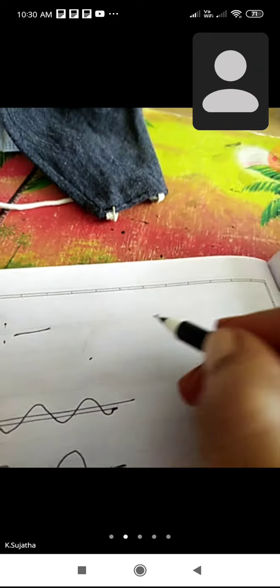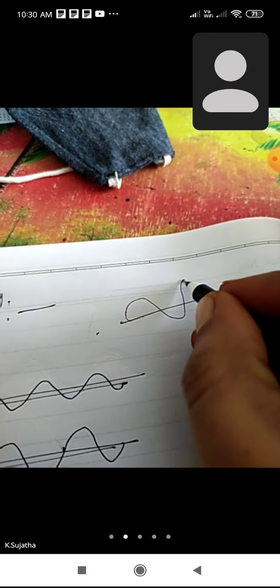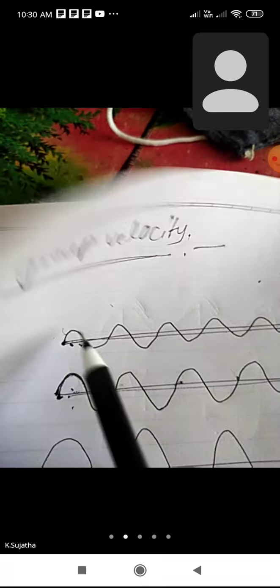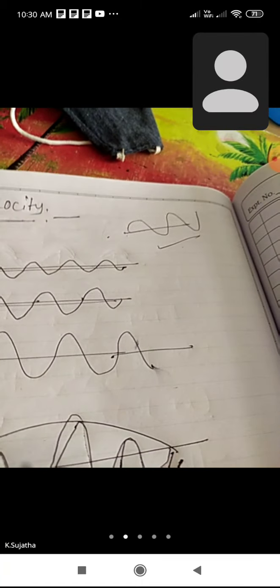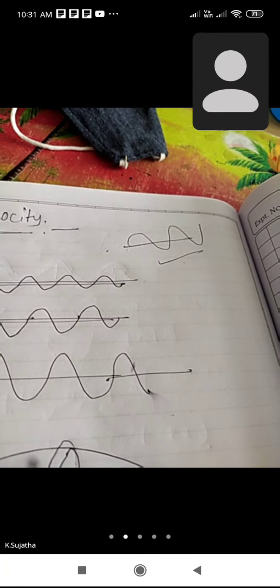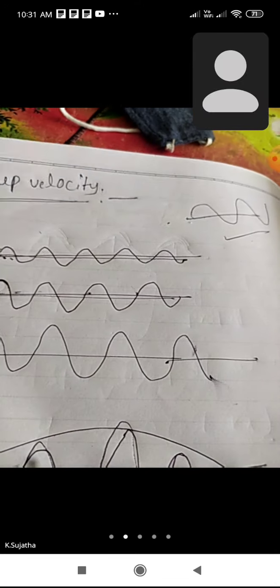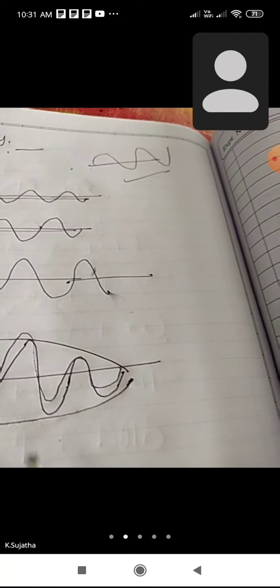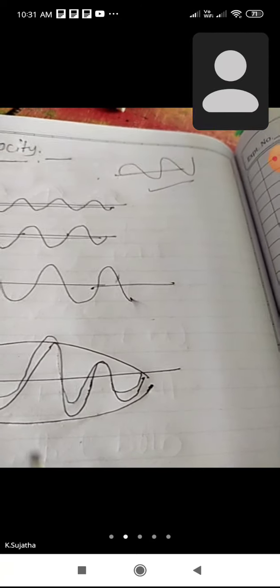Guys, understand? Phase velocity means a single wave which moves with constant phase. Group velocity means two or more waves move or meet at one point, interfere, and then move as one single wave packet.